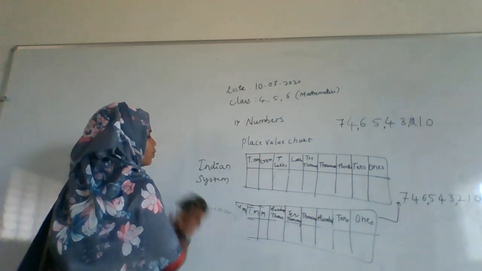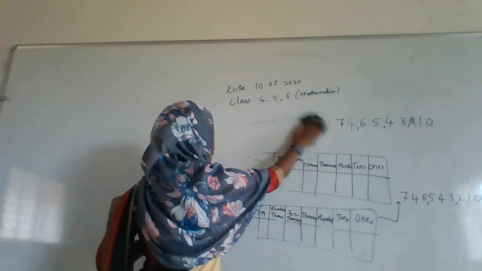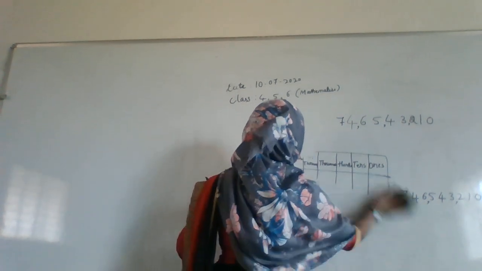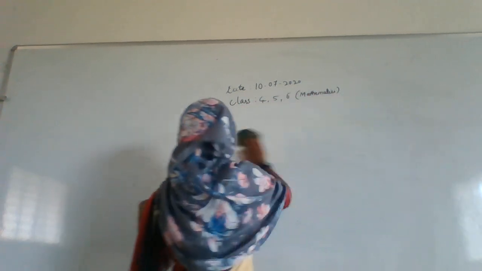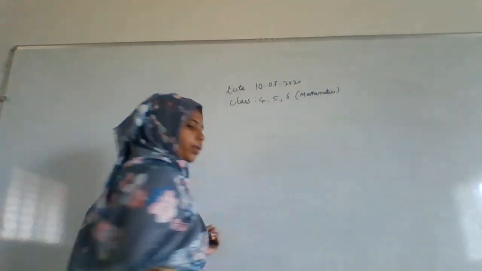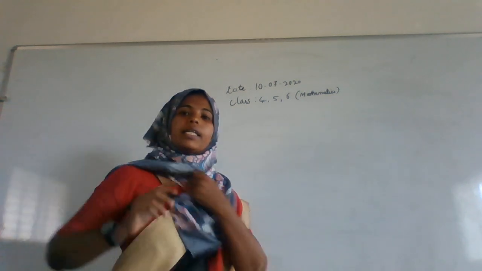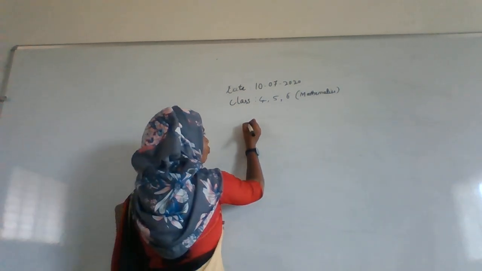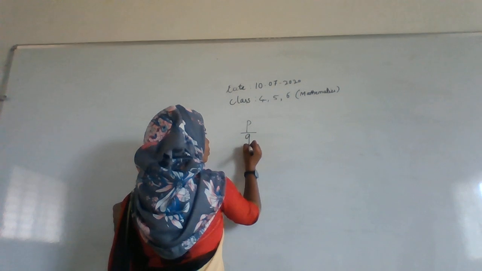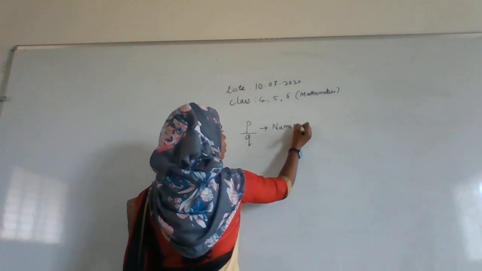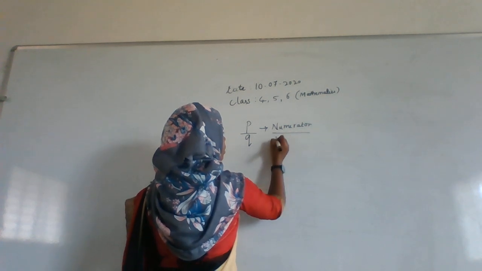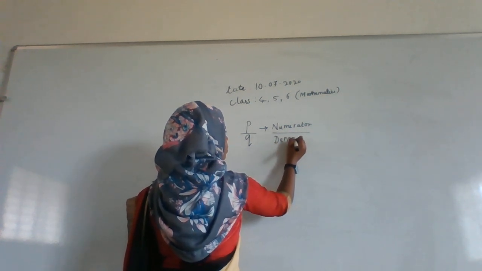Okay, the next thing you are going to study is fractions. What do you mean by fractions? Fractions means you are going to study the numbers you write in a ratio form, like P by Q. Means you are writing in numerator and denominator form.